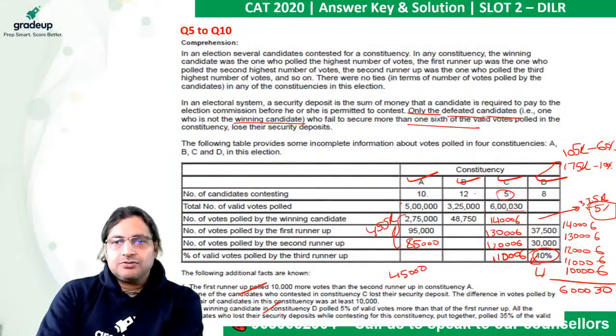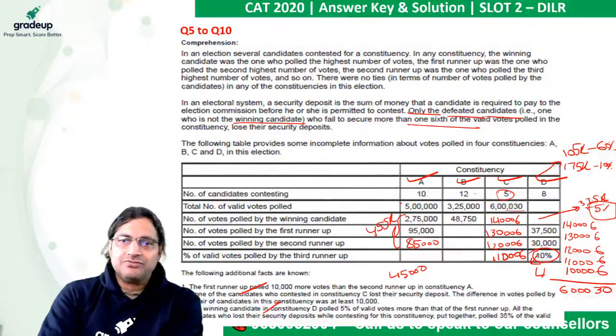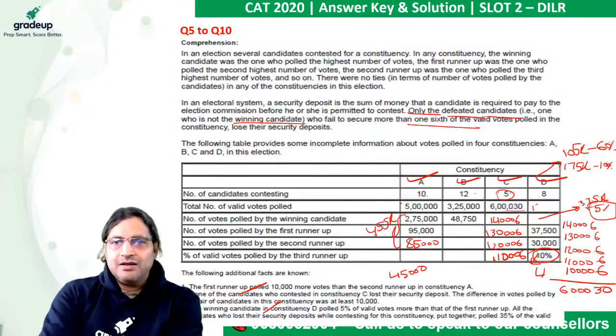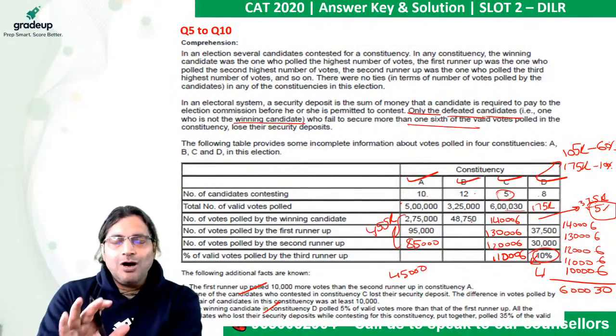Okay, wait. So here the assumption was that the top 3 people did not lose their security deposit. Let's take that. This is 30,000. This is 1,75,000. So 30,000 is certainly more than 1/6 of 1,75,000. Why? 1,80,000 by 6 is 30,000. So this is absolutely okay. Total number of votes must have been 175K here. Absolutely no doubt. If you want to be doubly sure, I will show you the fallacy.